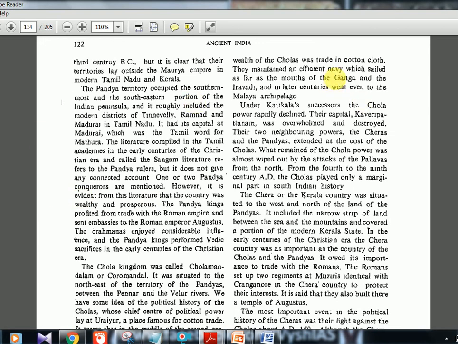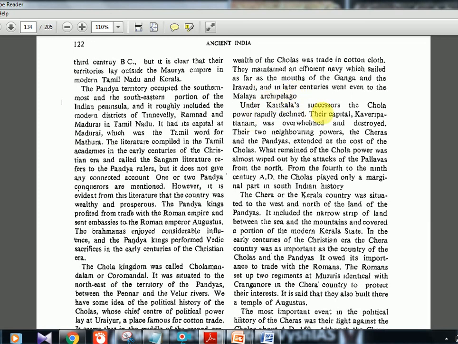Okay, they maintained an efficient navy, because even before the Europeans came, Indians had a great navy, and they used to conquer Sri Lanka or Southeast Asia. Okay, Cholas were excellent in naval expeditions. So they traveled to the mouth of the Ganga, Irrawaddy, the Malay archipelago, everywhere. Okay, wherever sea water is there, they are telling all the places.